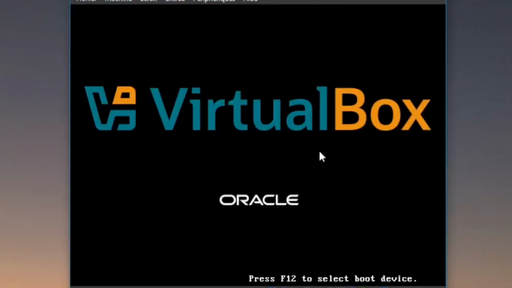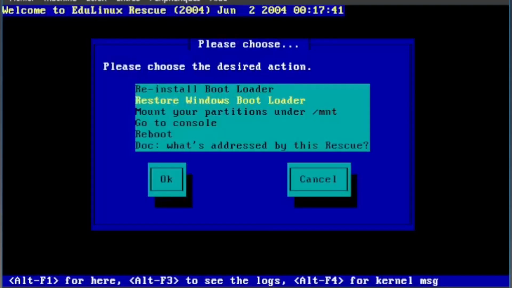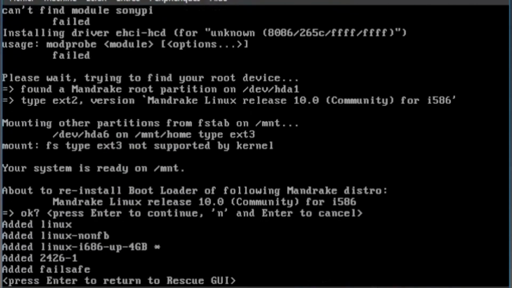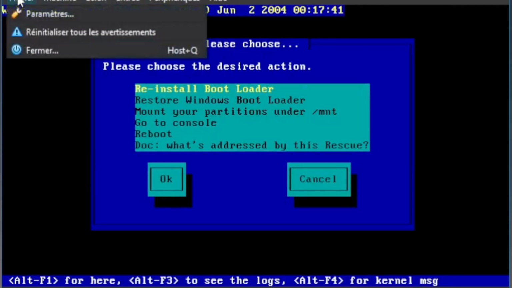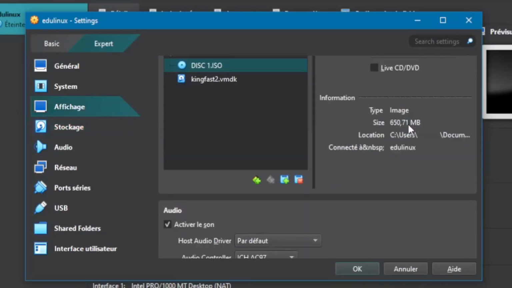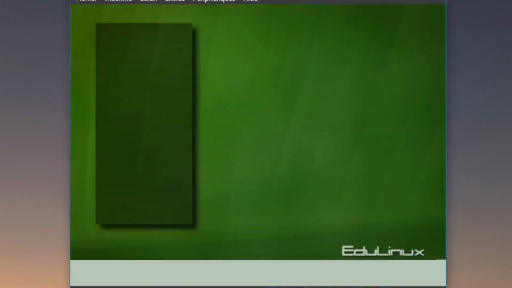We're gonna try to repair the bootloader so that it's HDA. And reinstall bootloader. I must reinstall... Yes. Yeah, so it should be good. Now I'll try to simulate an actual kernel panic. I'll just put this as secondary and this one as a primary. I want this to be the exact kernel panic that I had on the desktop.